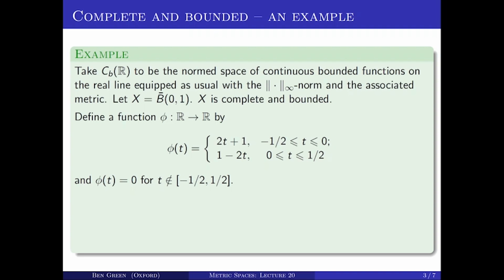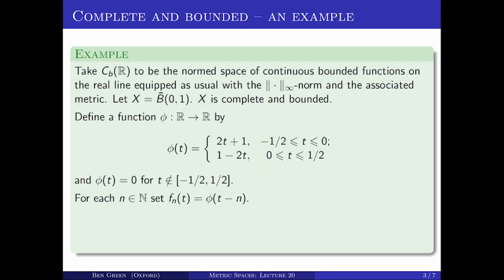So if you want to be formal about it, this function is defined by phi of t is 2t plus 1 between -0.5 and 0, 1 minus 2t between 0 and 0.5, and it's 0 outside of the closed interval from -0.5 to 0.5.